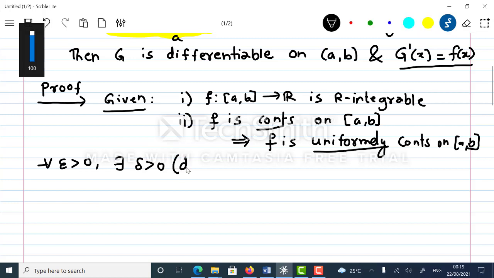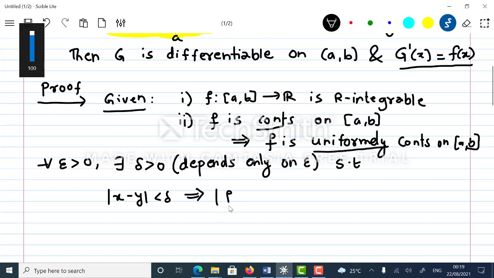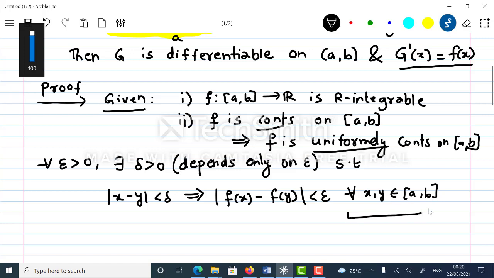So here it depends only on epsilon, such that modulus of x minus y less than delta would imply modulus of f of x minus f of y less than epsilon for all x comma y belongs to a comma b. So let me call this star.